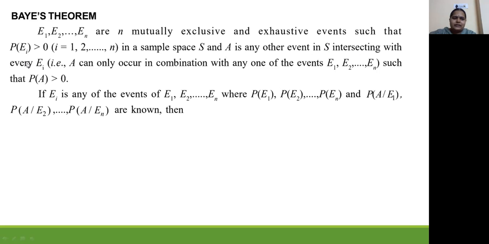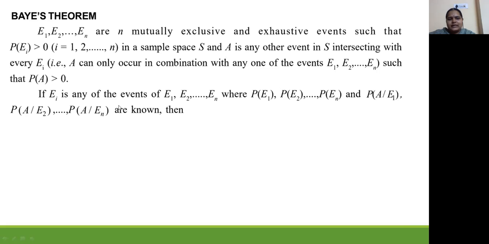That means A can occur in combination with any one of these events. A will never be independent. It is always occurring with all these events, E1, E2, En, such that P of A is greater than 0.